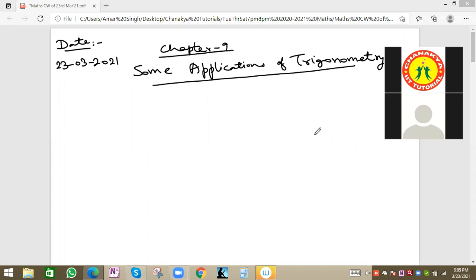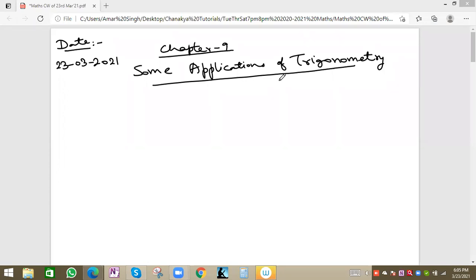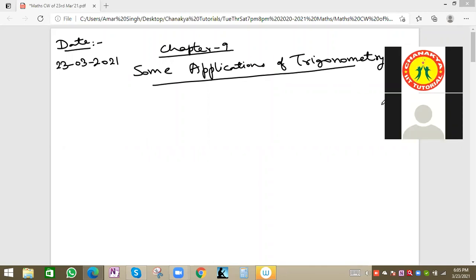So let's start because others will join. See, we have seen this is the trigonometry portion. Introduction to trigonometry was chapter number 8, and this will be some applications of trigonometry.